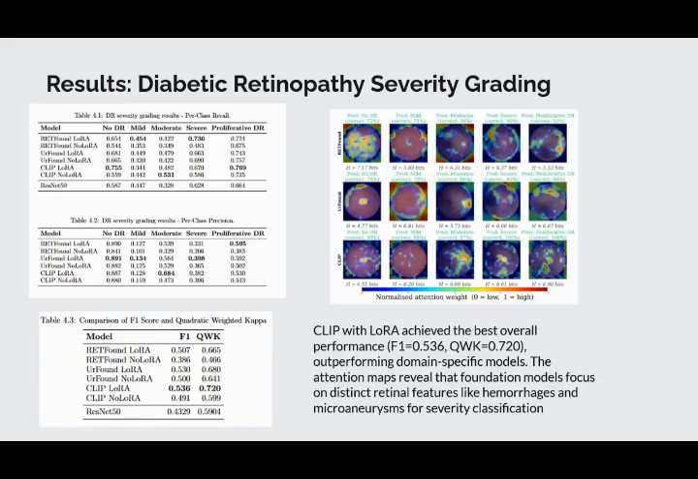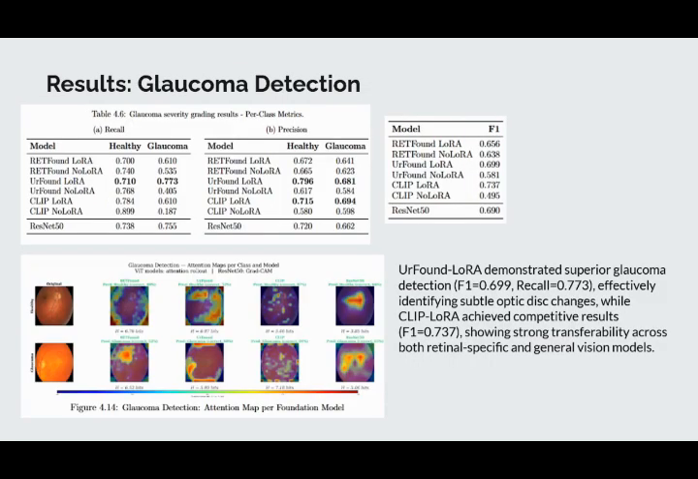The results are shown over here. So for DR grading, firstly, CLIP with LoRA achieved the best performance and actually outperformed domain-specific models. For glaucoma detection, UrFound LoRA, due to its domain knowledge, demonstrated the best glaucoma detection by identifying subtle changes in the optic disc, whilst CLIP LoRA followed closely behind, and this showed that strong transferability across both the retinal-specific and general vision models existed for this task.